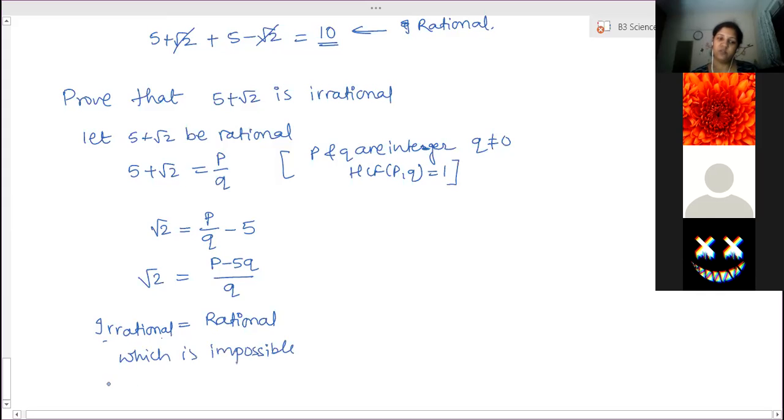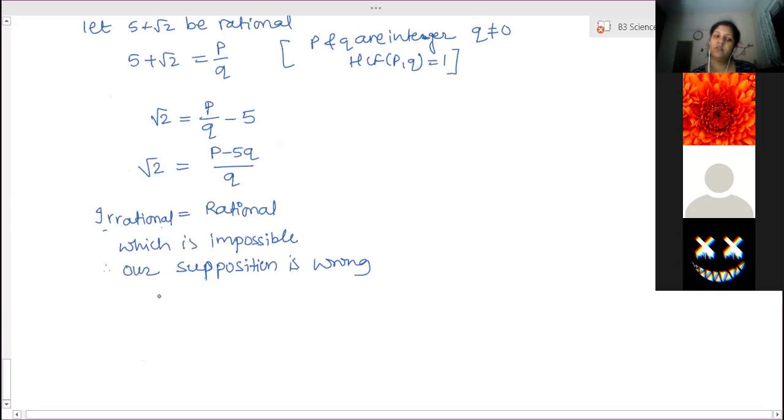That means it is not possible. So our assumption or supposition is wrong. We assumed that 5 plus root 2 is rational, so that is wrong. Therefore, 5 plus root 2 is irrational. Is it clear? Yes, ma'am.